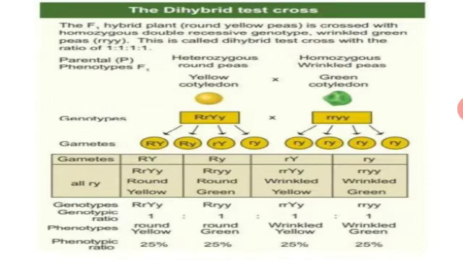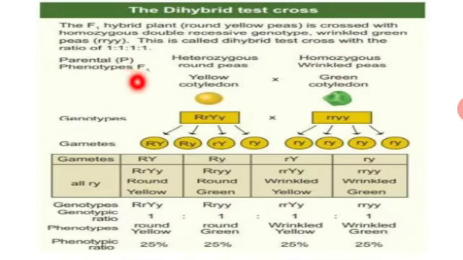Okay, so the next one is the dihybrid test cross. The F1 hybrid round yellow is crossed with the homozygous double recessive genotype, that is wrinkled green. So the F1 hybrid is crossed with the pure wrinkled green character, and so it is named the dihybrid test cross.